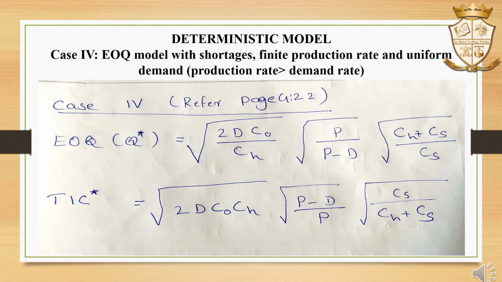Then deterministic model, case 4, EOQ model with shortages, finite production rate and uniform demand. Production rate is greater than demand rate, that is the combination of case 2 and 3. Then EOQ is equal to root of 2D C0 divided by CH into P divided by P minus D into root of CH plus CS divided by CS. Then TIC star is equal to root of 2D C0 CH into root of P minus D divided by P into root of CS divided by CH plus CS.